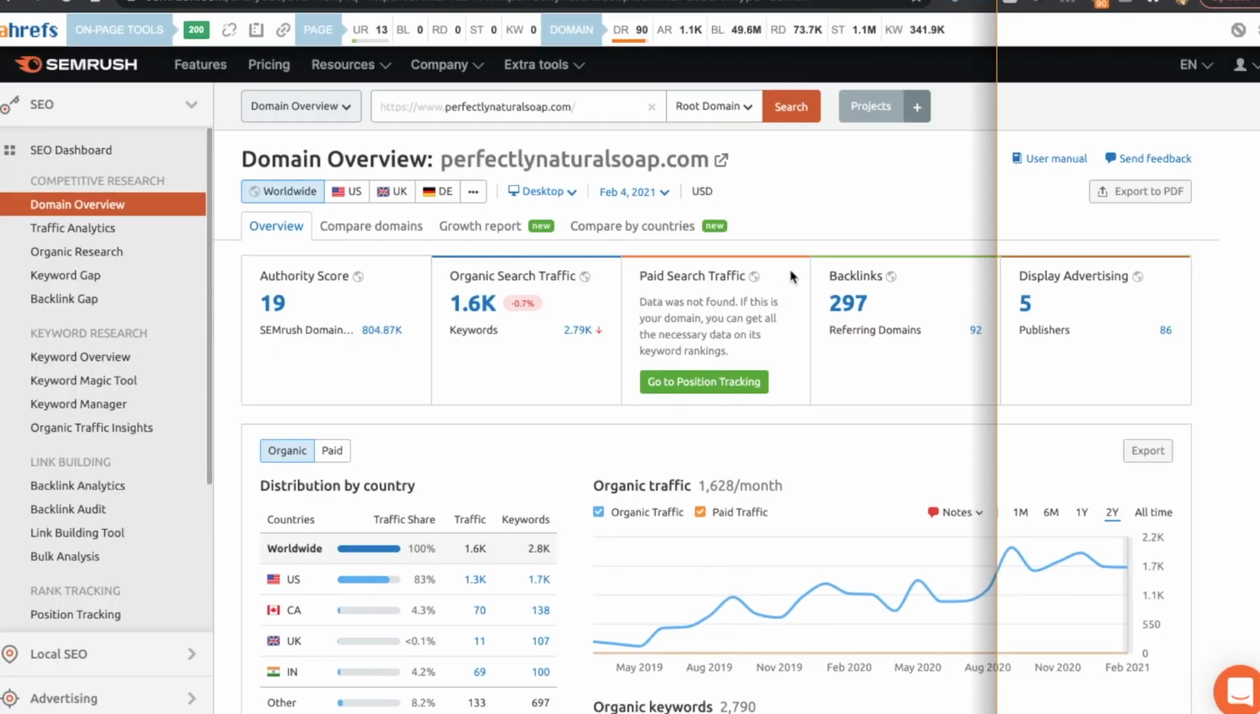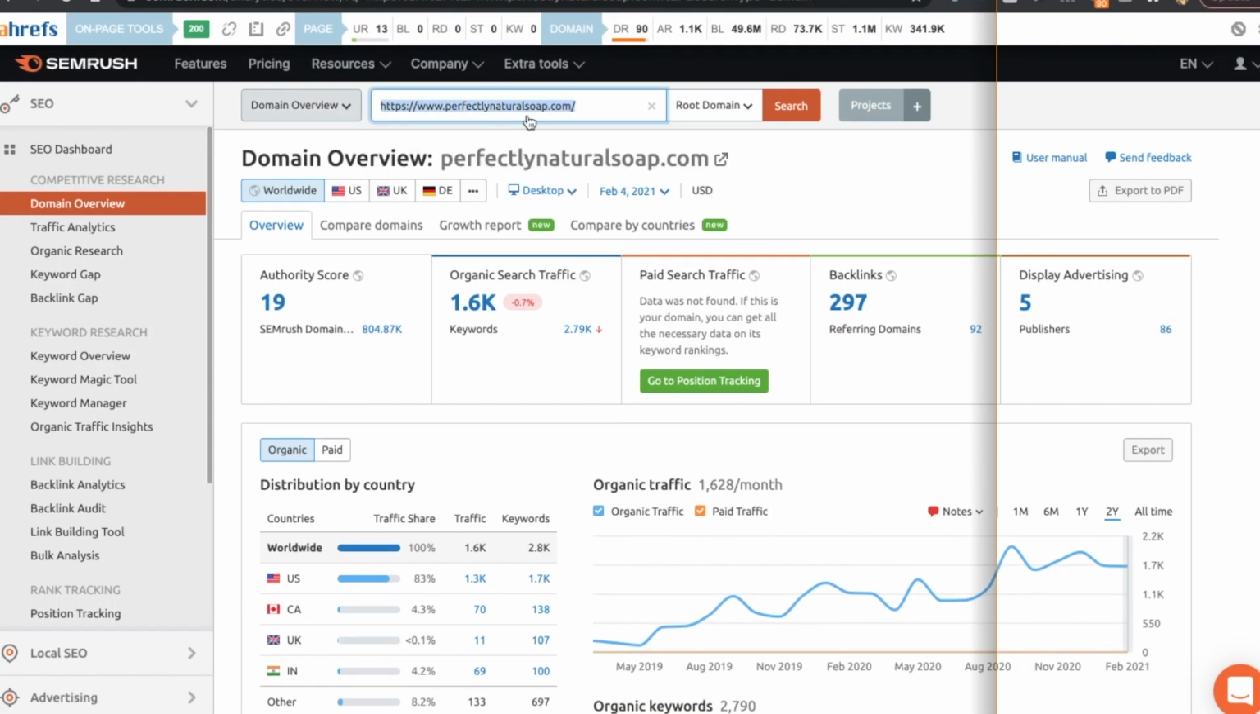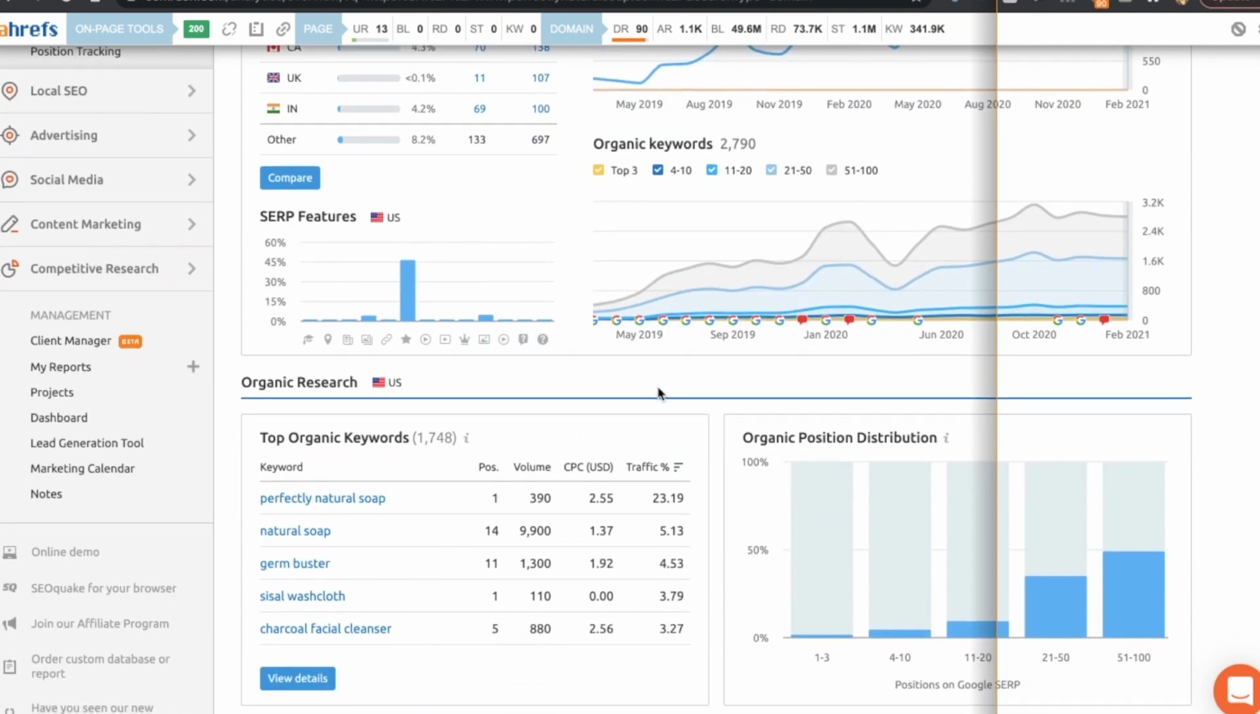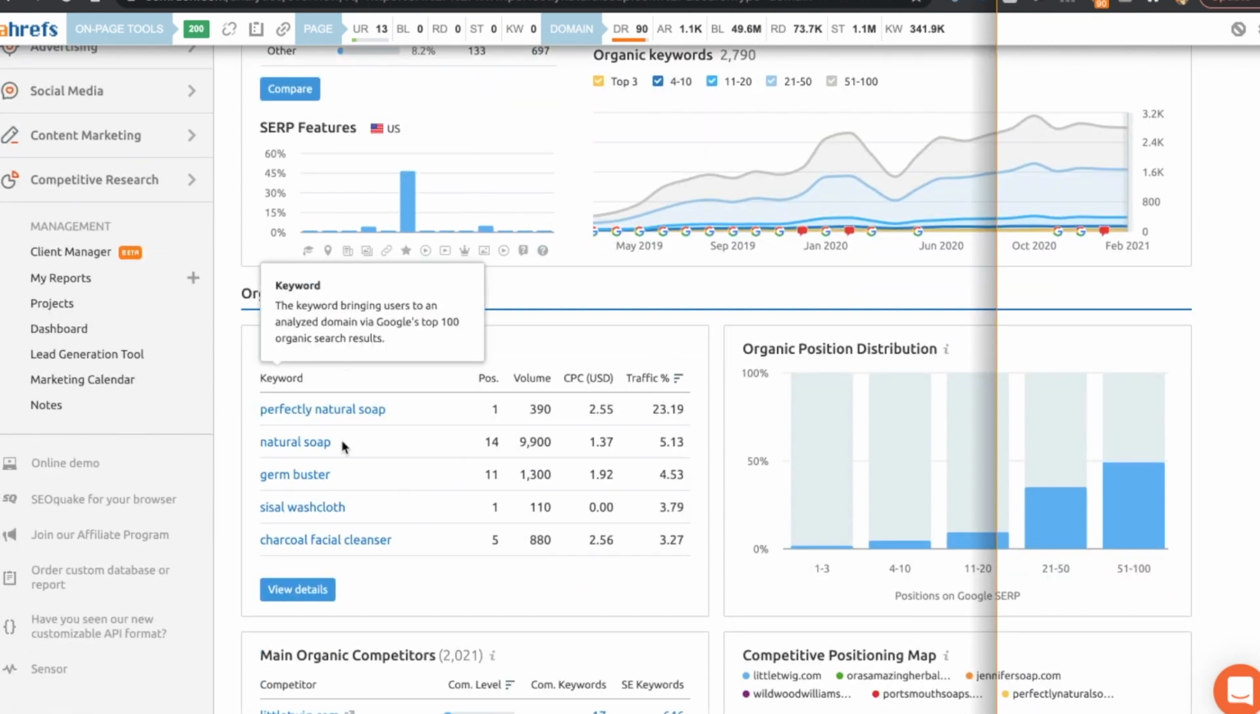So here's SEMrush, and you can see that I put their URL in here, and what I started doing is running pretty much data on their site to see how many backlinks they have, how much organic traffic they're getting per month, what their authority score is, and whether their traffic is growing. Because I want to see what they're doing. If they're on page 1, I want to see what they're doing. If they're selling similar products to me, I want to know, okay, what keywords are they ranking for?